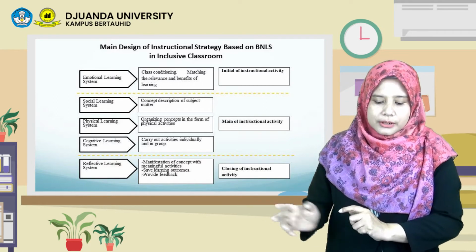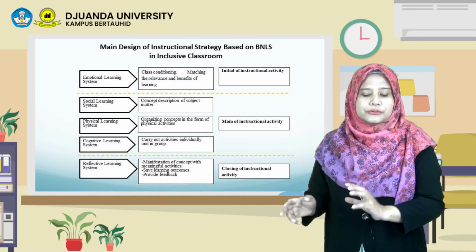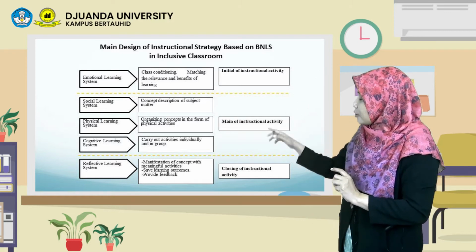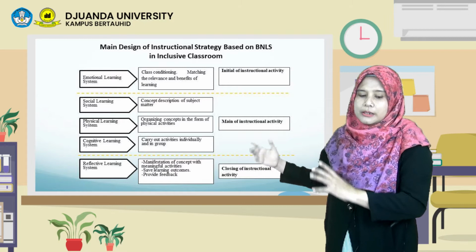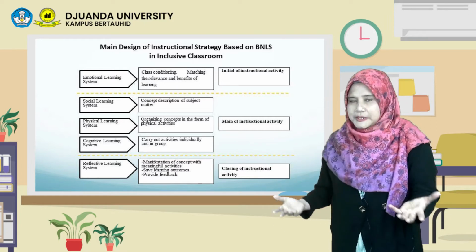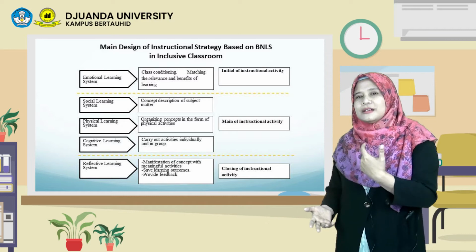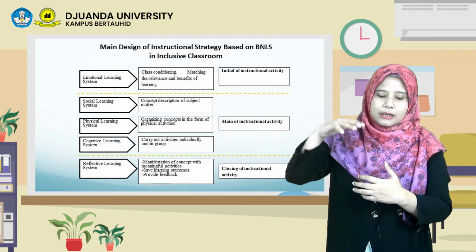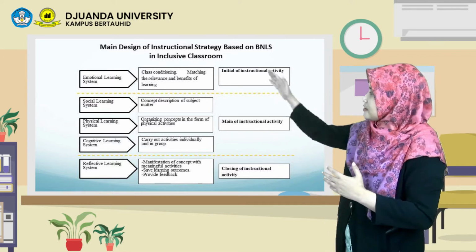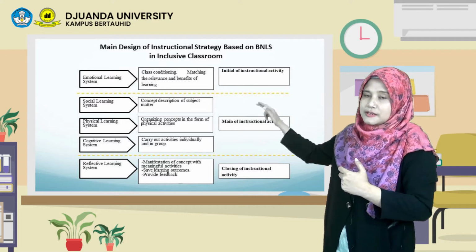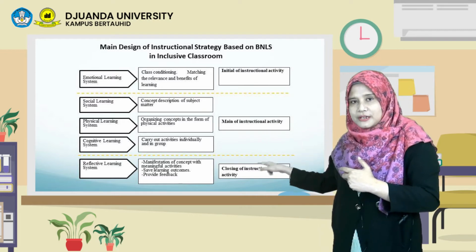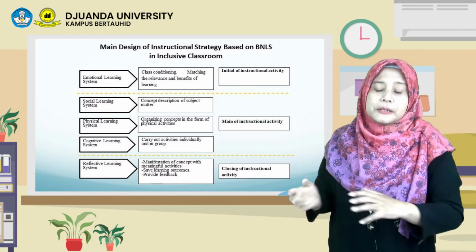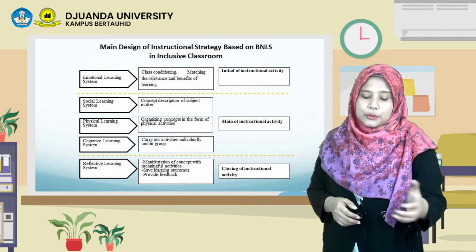So we move to the second stage, the main activity. We put 3 learning systems: social learning system, physical learning system, and cognitive learning system. This instructional strategy model is very flexible. Teachers asked me, can I change the sequence, maybe put the social learning system in the second stage, or maybe the third stage? Yes, this is a very flexible learning system. It depends on the characteristics of the classroom.